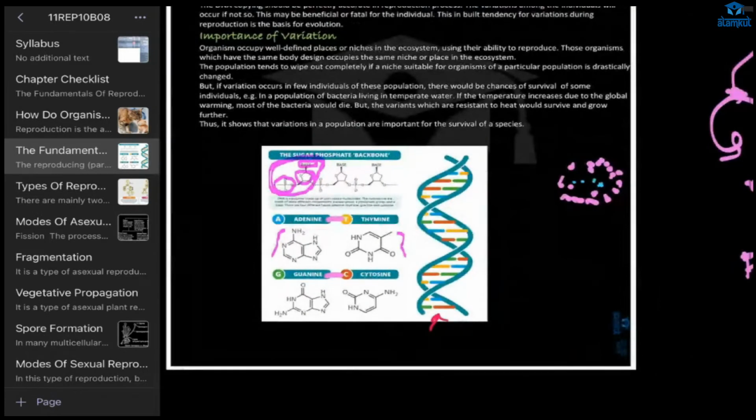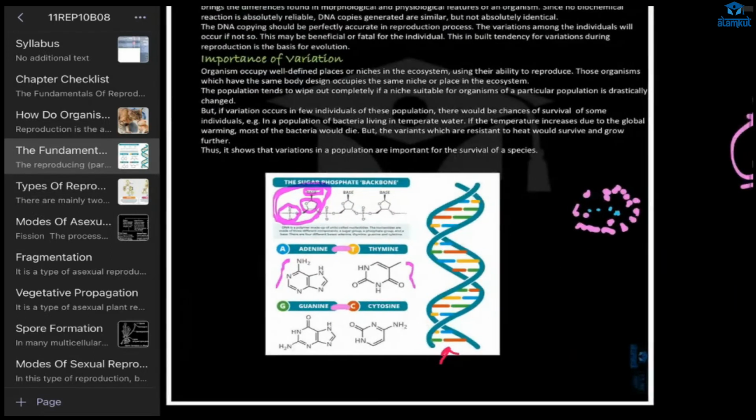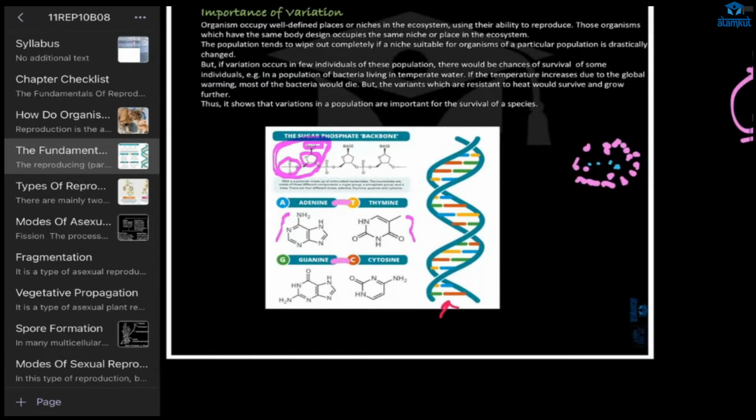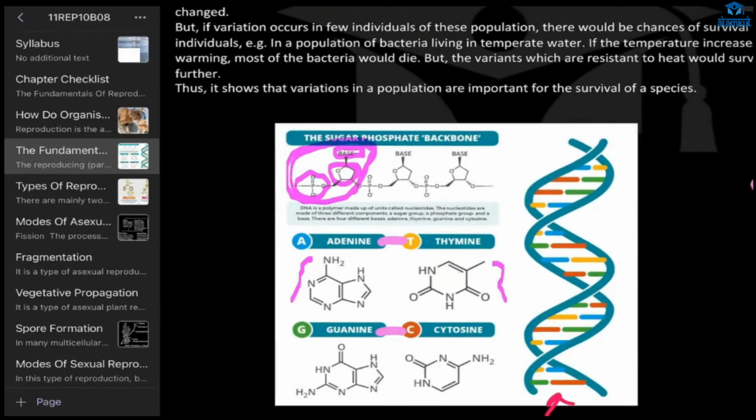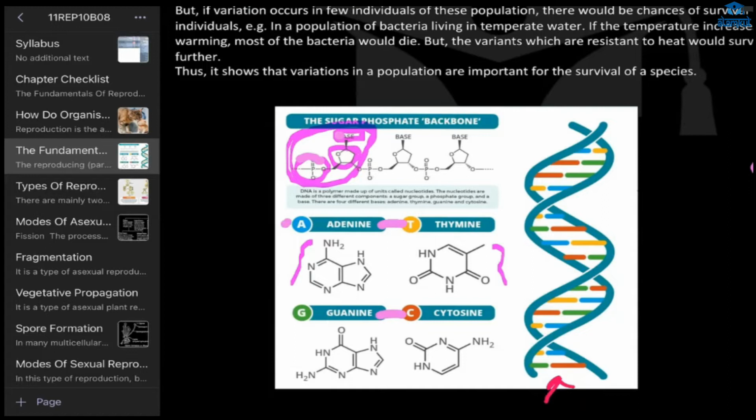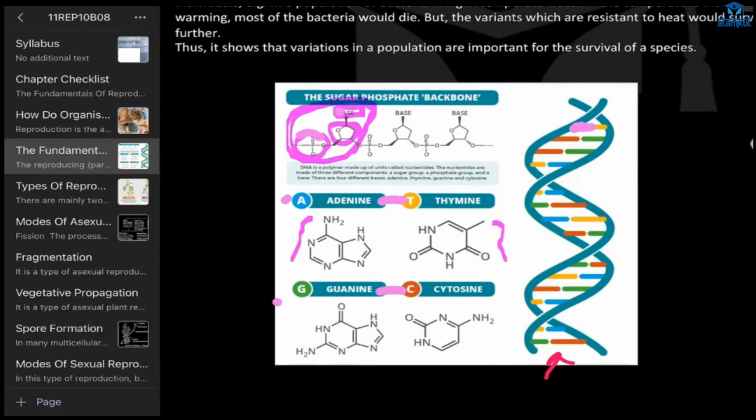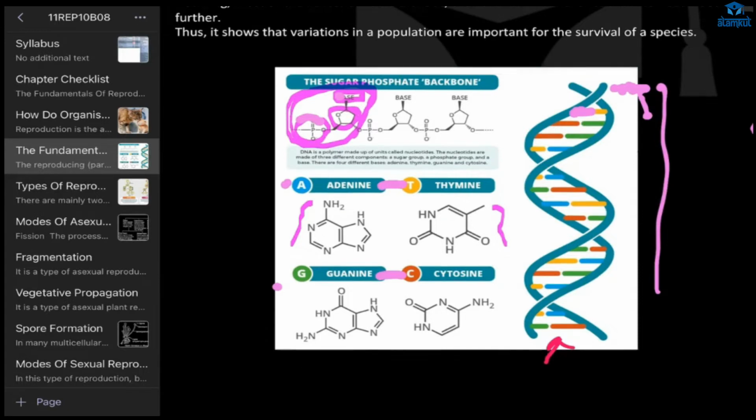In this DNA molecule there are three parts. One is the sugar, the other one is phosphate, and the other one is base. This base, we have four types of base. The sugar and phosphate will be the same, but the base will be different. For example, here we have adenine, here we have cytosine, like that. This DNA will be double stranded.